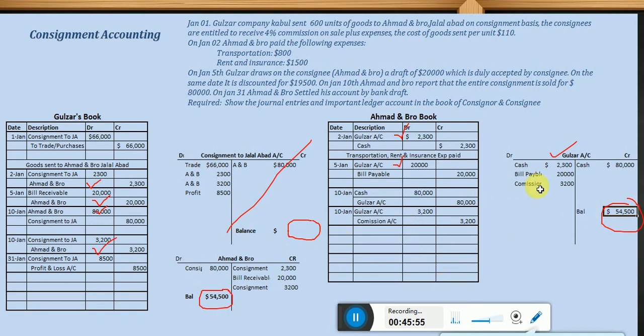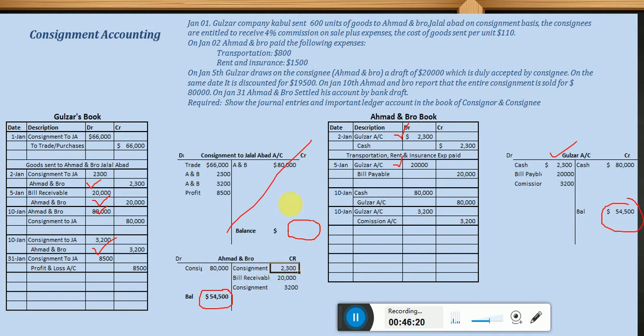Okay. Now finally, as it is clear from this account, Gulzar should receive from Ahmad how much? 54,500. So look, how much is the total receivable from Ahmad? The total receivable from Ahmad is $80,000. But keep in mind, from this 80,000, Ahmad should deduct all his expenses. Like Ahmad paid in the beginning expenses. What expenses?